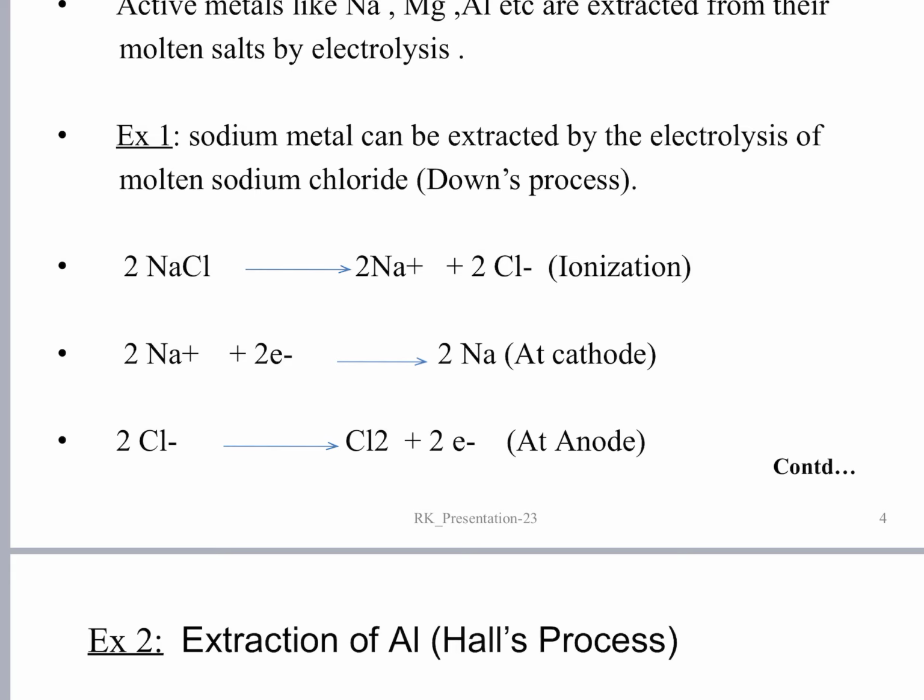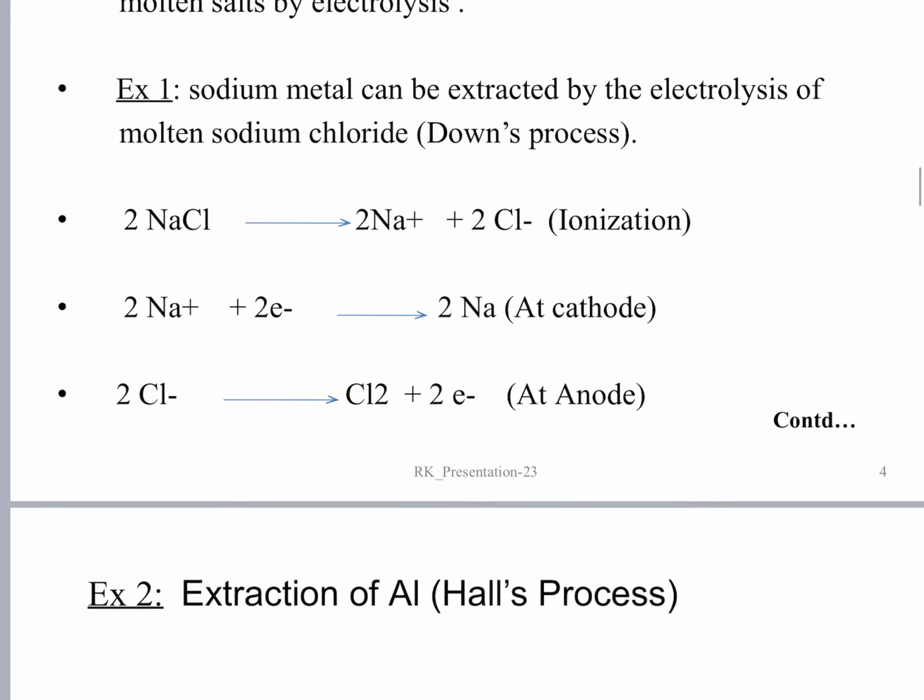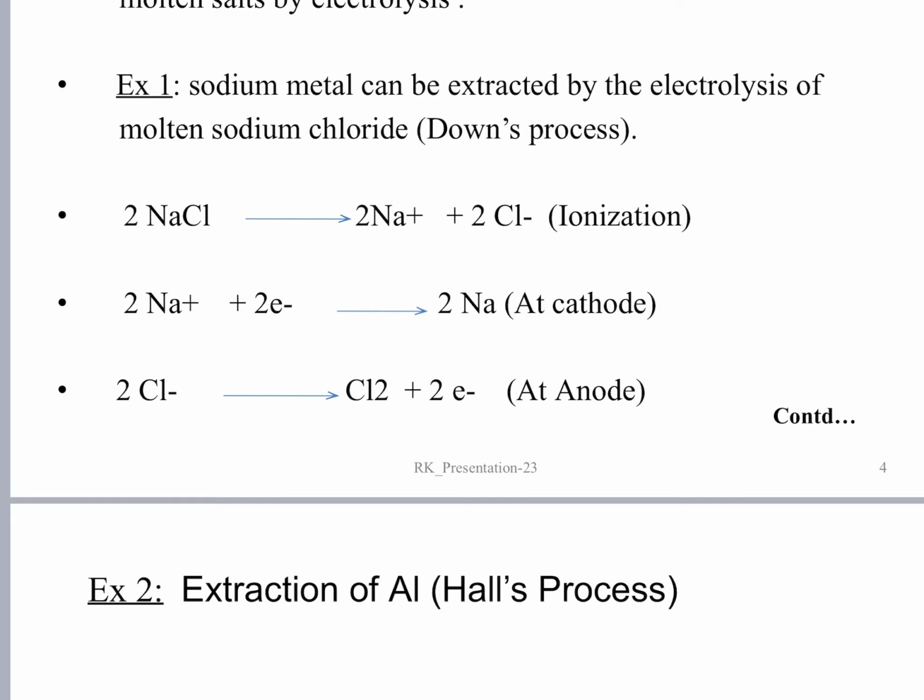turns into a sodium atom. So in the equation we have shown 2 sodium atoms. So 2 sodium atoms move towards the cathode. At the cathode, 2 sodium ions take up 2 electrons and turn into 2 sodium atoms. Thus sodium metal is deposited at the cathode.